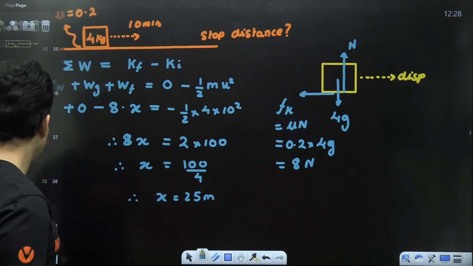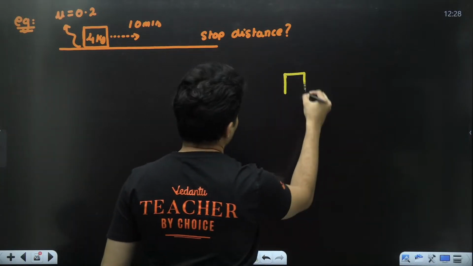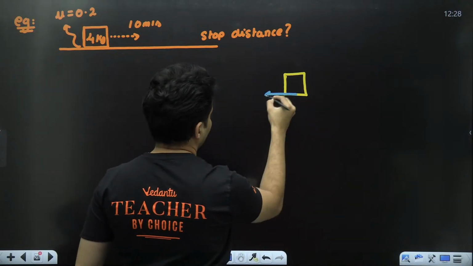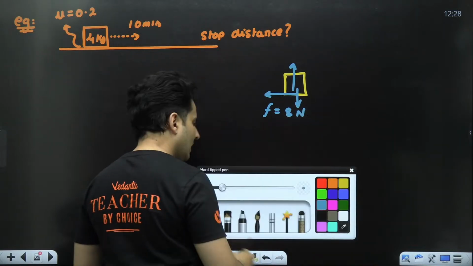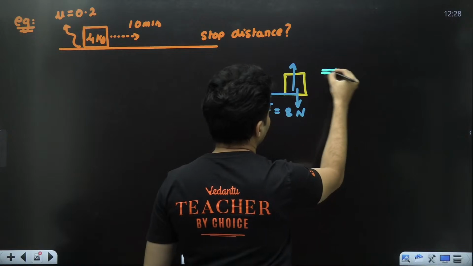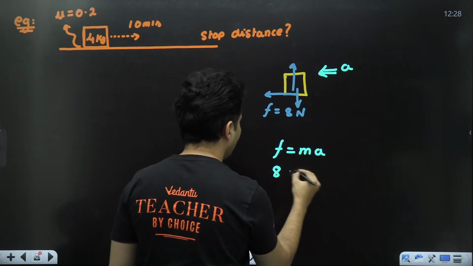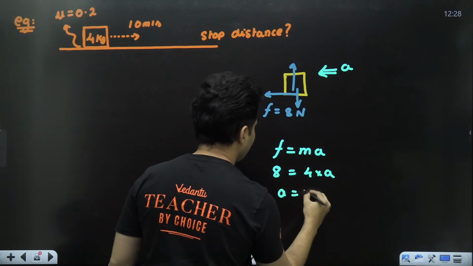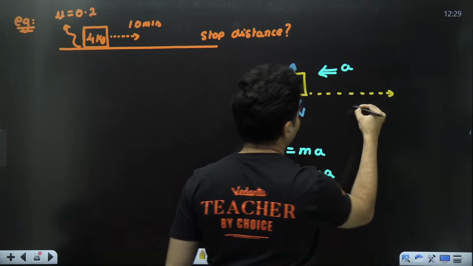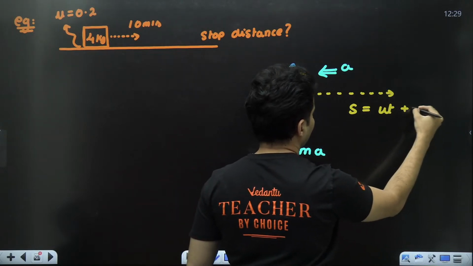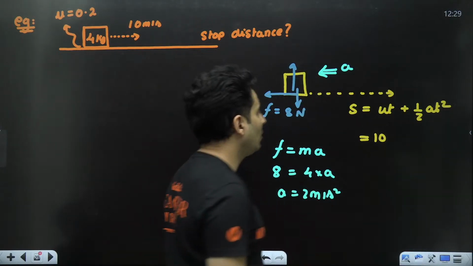Imagine you did not have access to this theorem, then it would be so lengthy. You will first draw that free body diagram, then again you will find that frictional force, and you will find the frictional force is 8 Newton. Then from that you will try to find how much retardation is there using F is equal to mass into acceleration. Force is 8, mass is 4, acceleration is basically 2 meters per second square. From that you will again try to find the displacement, which is ut plus half into at square. Initial speed is 10. Oh, but I do not know that time.